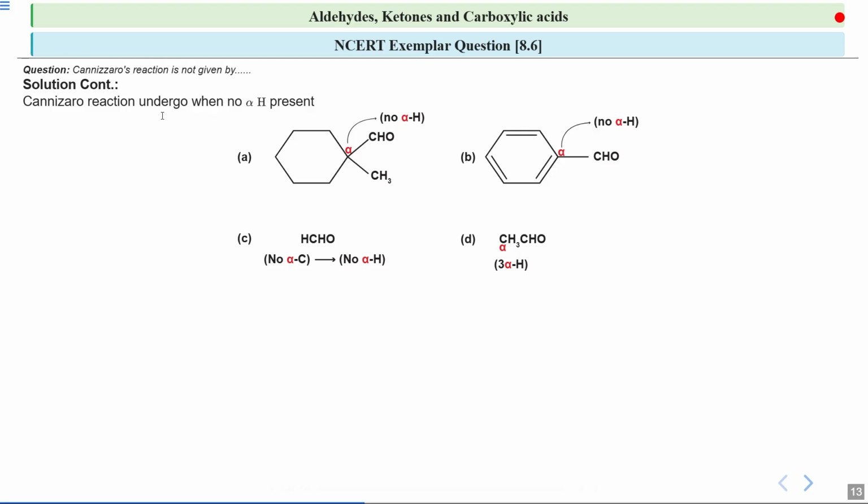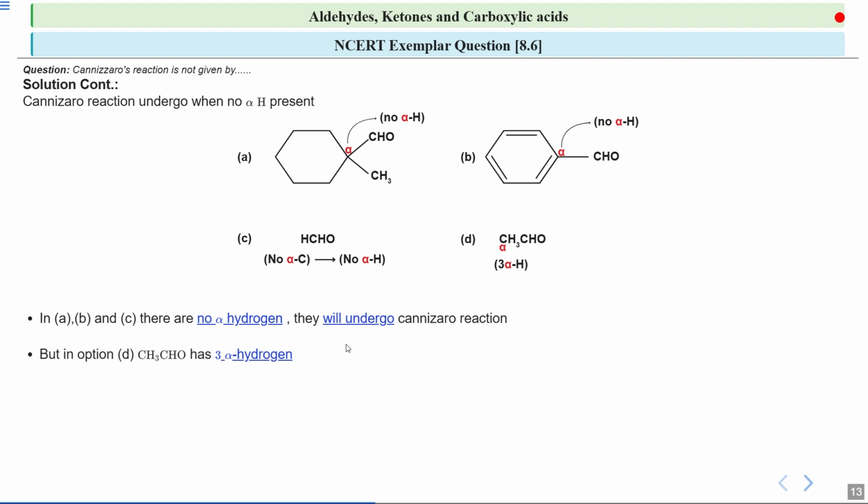So Cannizzaro reaction undergoes when no alpha hydrogen is present. If you see in A, B and C, there is no alpha hydrogen, so they will undergo Cannizzaro reaction. But in option D, that is CH3CHO, there is alpha hydrogen. There are 3 alpha hydrogens. So I can say that this fourth one, this D part, does not undergo Cannizzaro reaction.